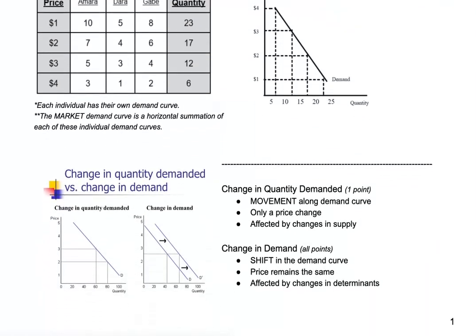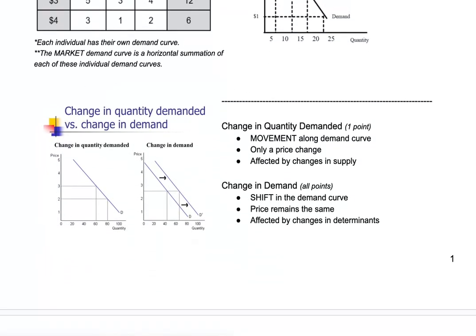Now, remember what I just mentioned a minute ago? Quantity demanded and demand. Quantity demanded is only affected by price. So when price moves, you're going to have a movement along this demand curve. It's going to change the quantity. Anything on the vertical axis cannot shift a graph. Because when you shift a graph, you're saying that something other than this variable is causing me to buy more. It's causing more of the item to be purchased.